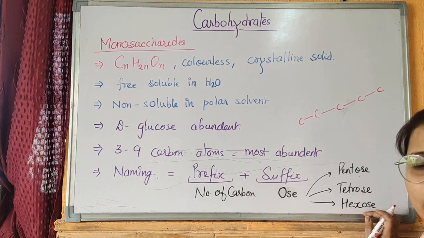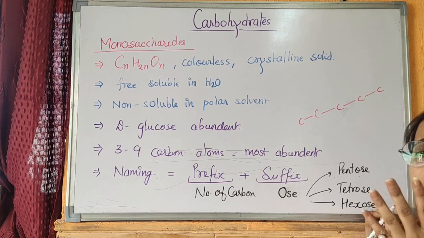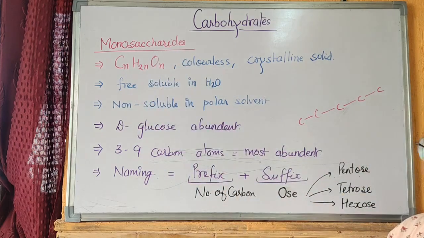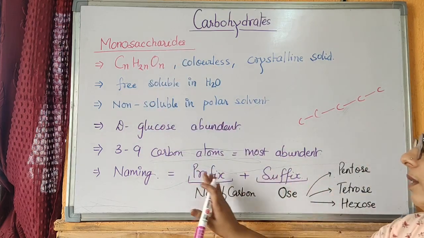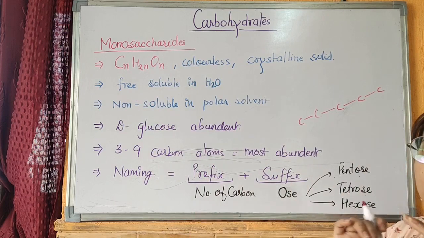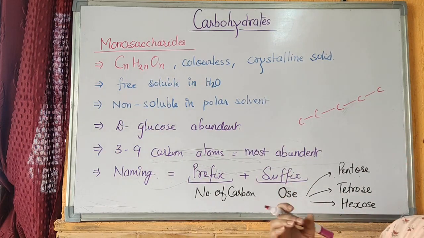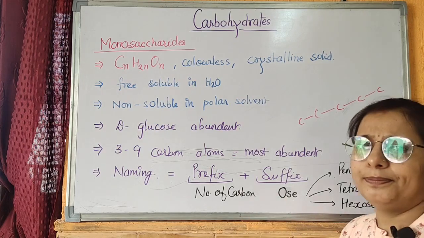Hexose is the monosaccharide and hexa means 6 carbon atoms are present in hexose and OSE is added as a suffix. So monosaccharides are named based on the prefix and suffix, where prefix is the number of carbon atoms present in the monosaccharide and suffix is addition of the OSE at the end of the prefix.